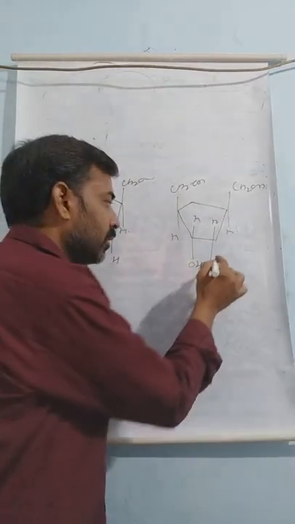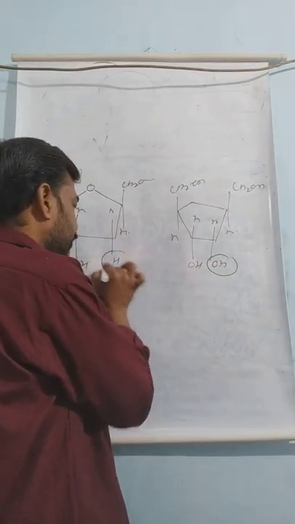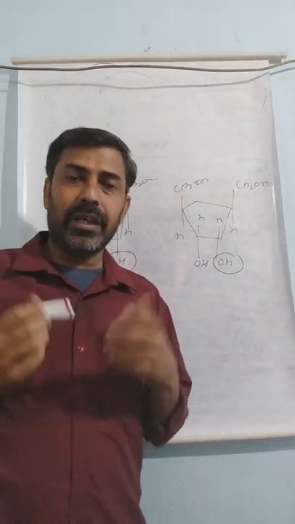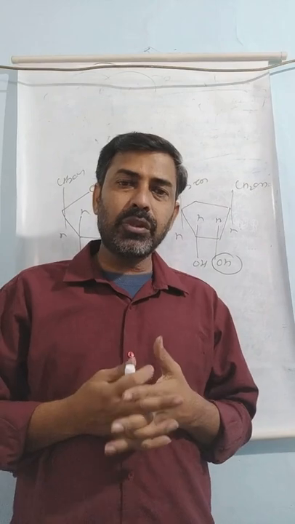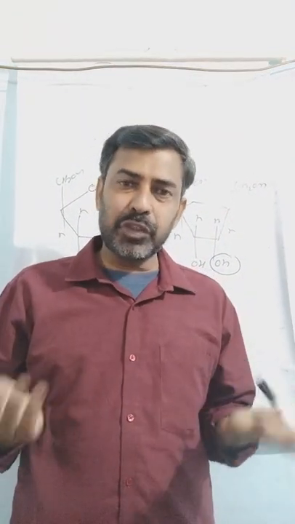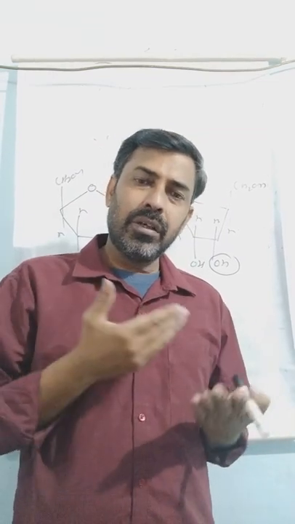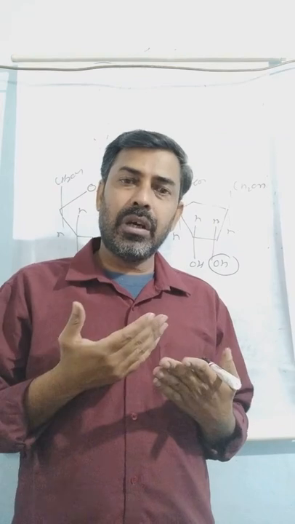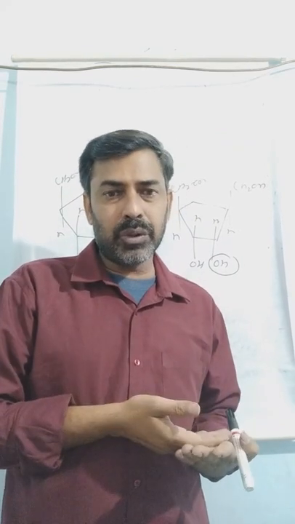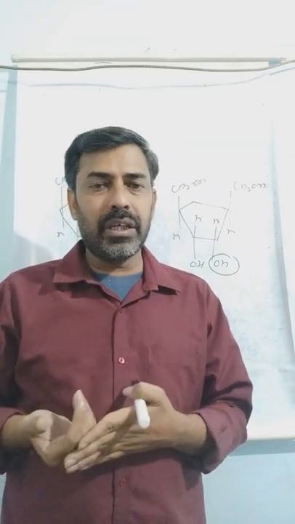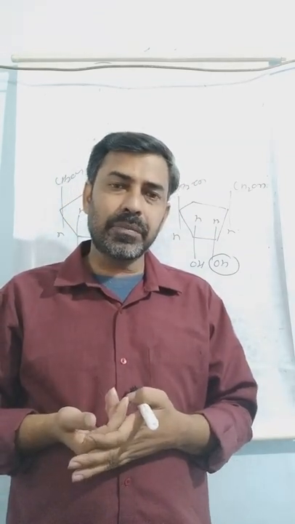The major difference you can see here: in the first one, the lack of oxygen suggests that it is the deoxyribose sugar. So the nucleic acid contains three species, that is the sugar, ribose or deoxyribose. RNA contains the ribose sugar, and DNA contains the deoxyribose sugar.